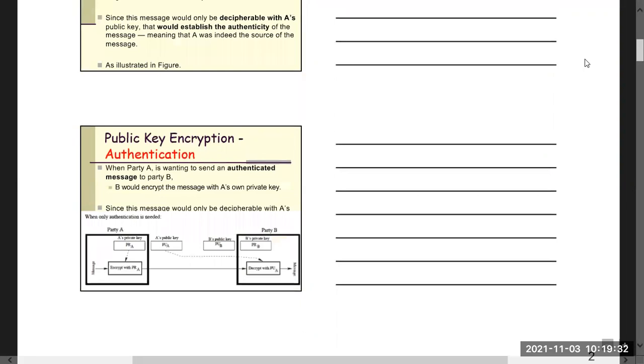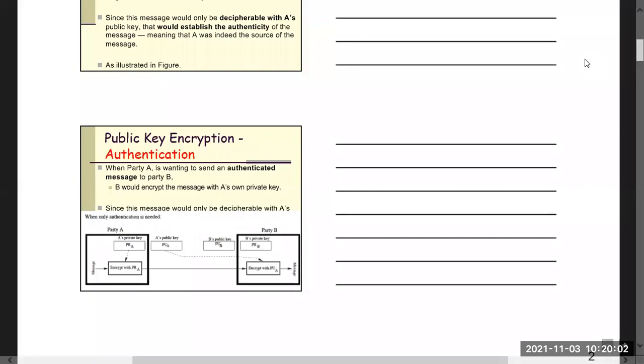Now let's see the diagram. Both will publish their public keys, and after publishing their public keys, what will A do? A will encrypt the message using the public key. Sorry, using the private key. It will encrypt the message using the private key, and it will send.